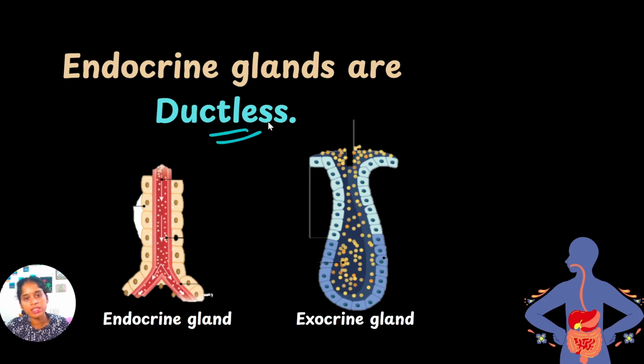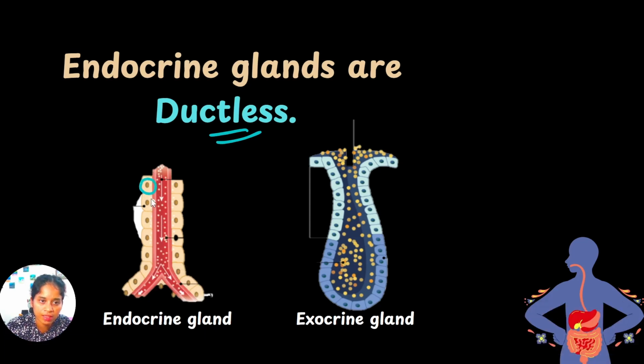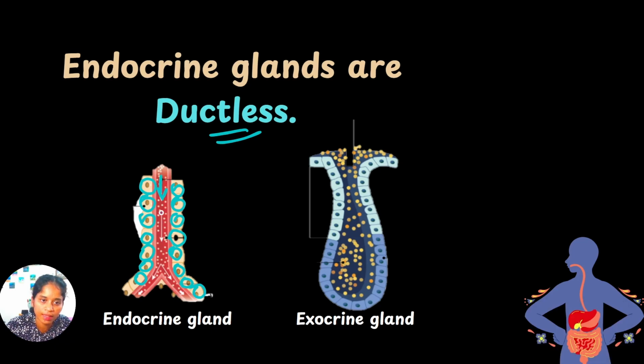Instead, their secretions are carried by blood. Okay. See, this is an endocrine gland and these are the hormone secreting cells. These cells secrete hormones and the hormones are directly released into the blood. As you can see in the diagram, the hormones are released into the blood, and blood is the medium of transport of hormones in the case of endocrine glands.